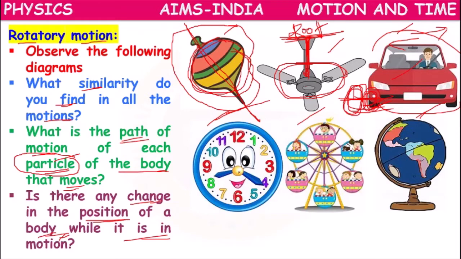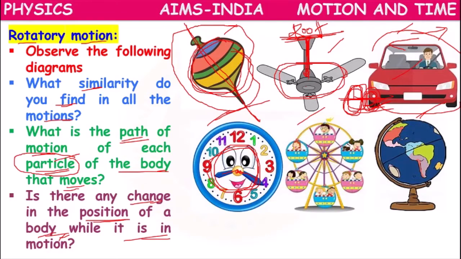If you take a wall clock, the minutes hand, hours hand, and seconds hand all move round through one axis. This will be the middle point, and through that middle point all the hands of the clock will be moving.